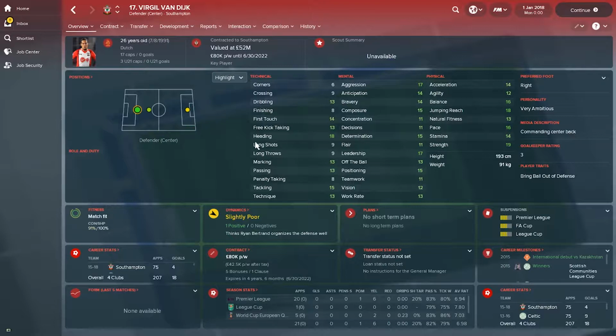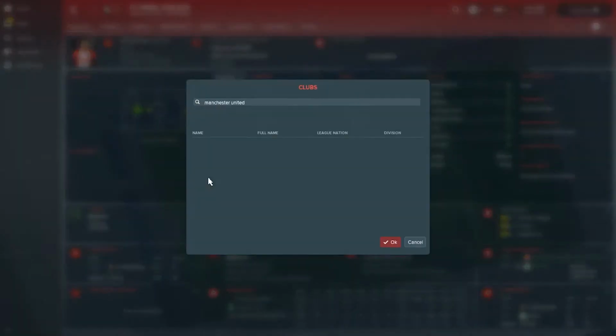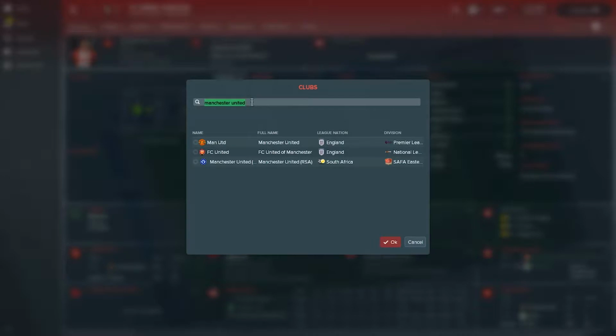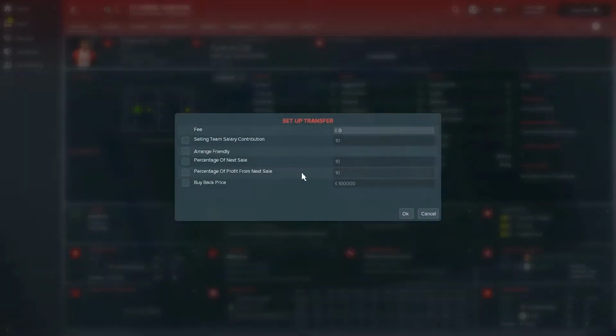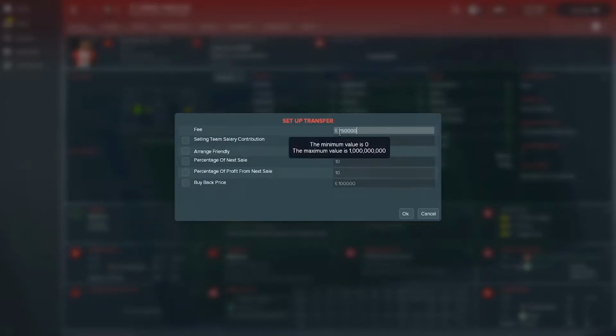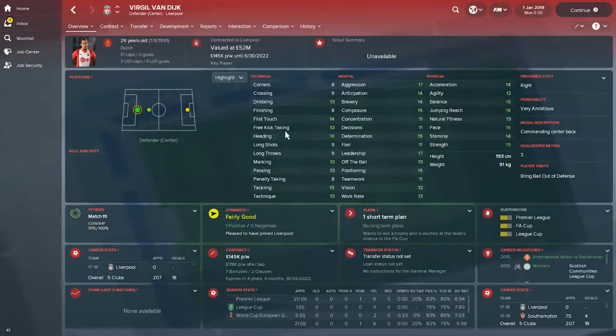Now I have fast forwarded to the 1st of January 2018 and I'm going to set up the transfer of Virgil van Dijk to Liverpool. What I have seen in terms of transfer fee is 75 million pounds, so we'll use that. Okay, there it is. Virgil van Dijk is now a player of Liverpool, and I am going to fast forward until the end of this season. So we'll be back in a few seconds.